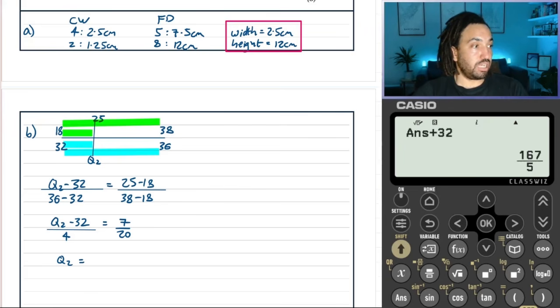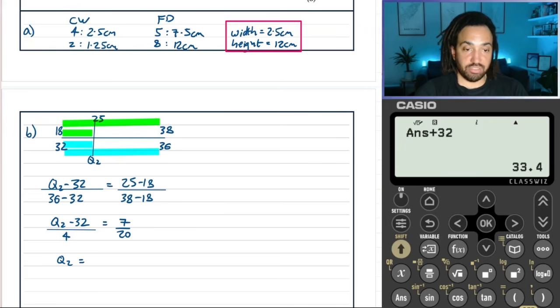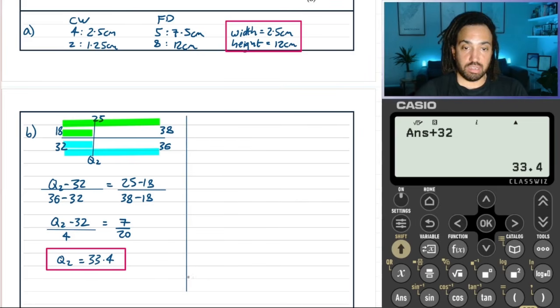Okay, great. Now let's format that to get 33.4 as our median. Okay, great. Let's move on then to part C.